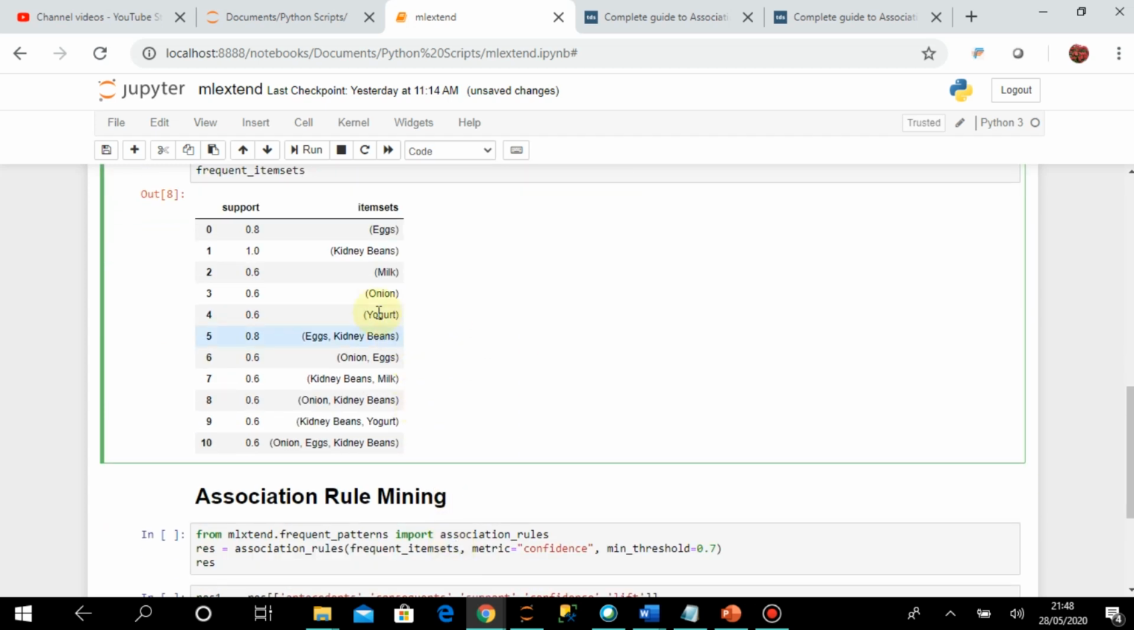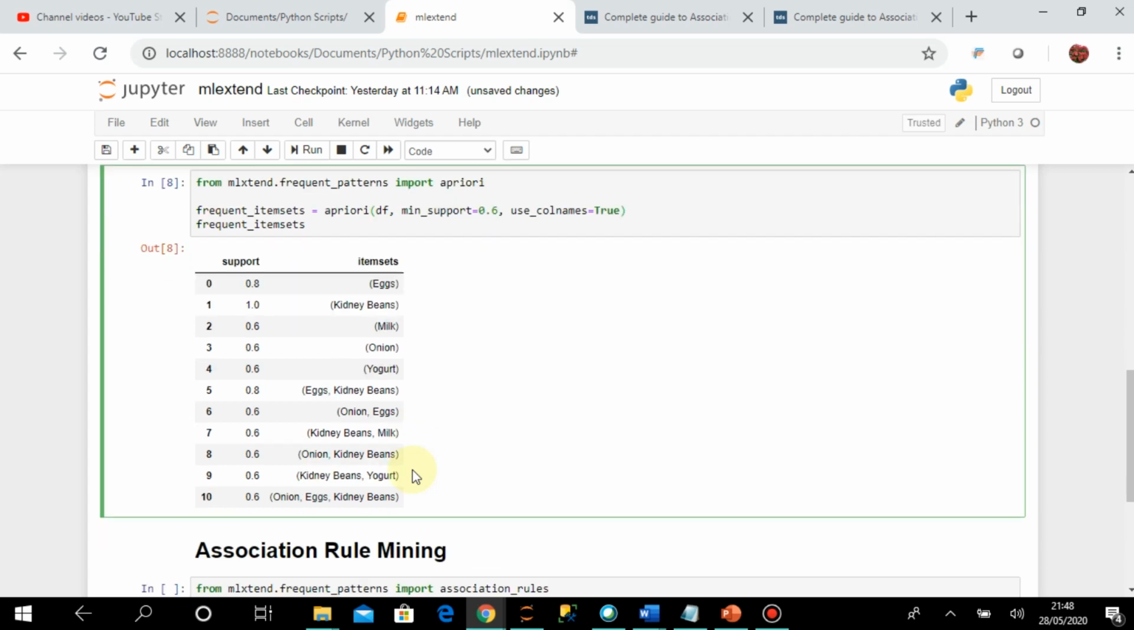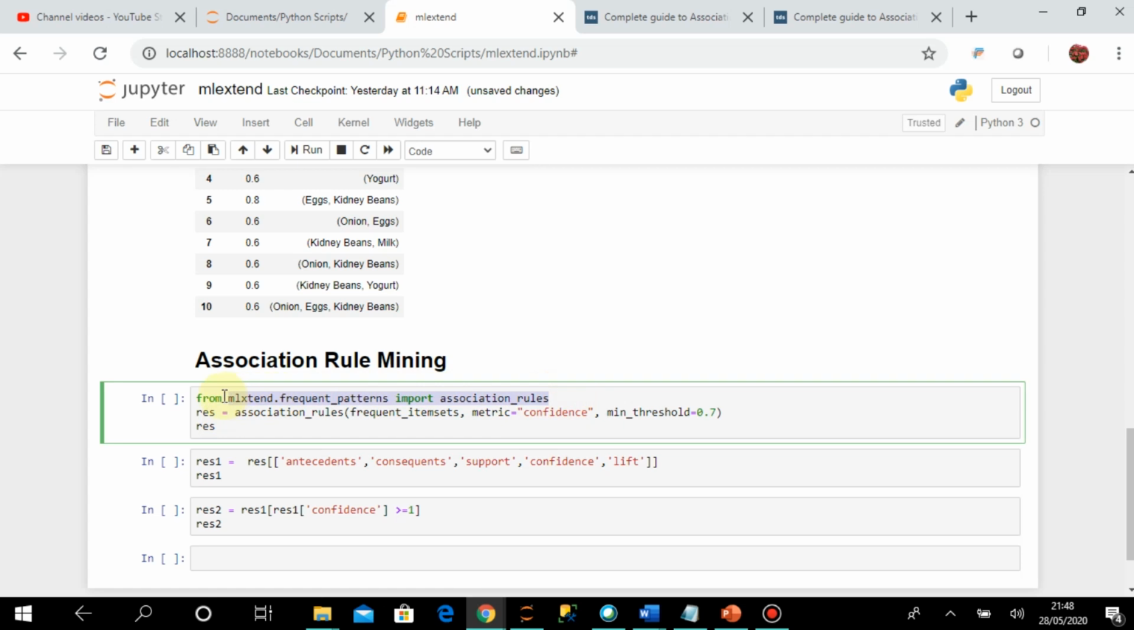So it has identified all the frequent item sets where the support value is greater than or equal to the minimum support. We have discussed how this algorithm works, and now we are seeing how it is working. After that I will use association rule mining. For that I have imported association_rules from mlxtend.frequent_patterns.